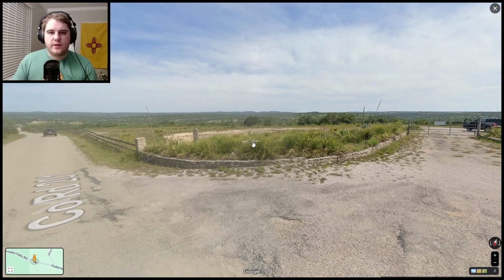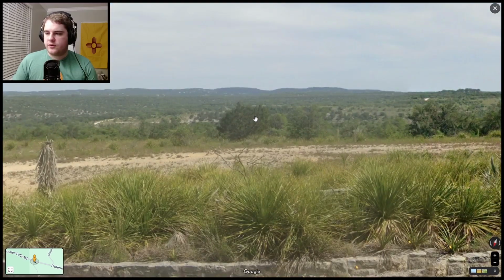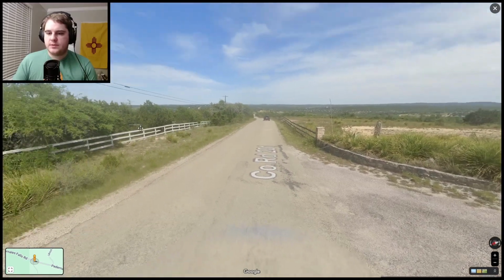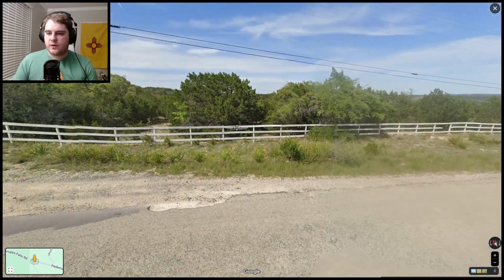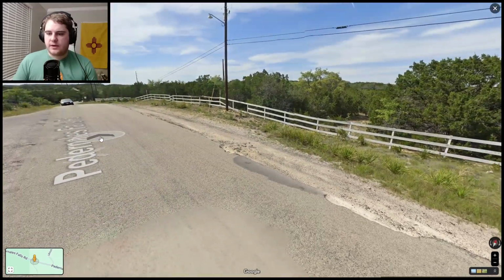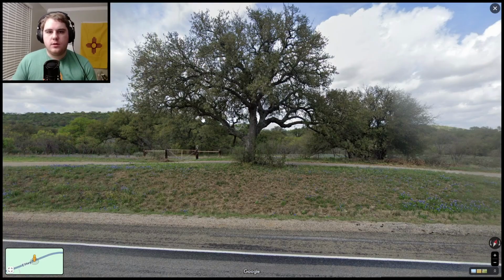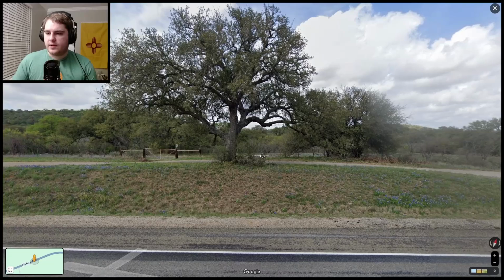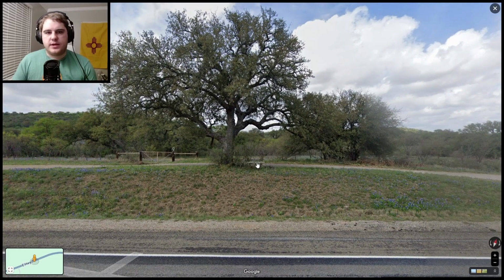Another view of the hill country here. This time we actually do have some hills in the background. Similar looking trees as before. Not really forested, not really desert, just kind of right in the middle. You will also see this live oak tree in both the hill country and a lot of Texas, as well as a lot of the US South. It is basically just a very large, wide tree with a ton of branches.